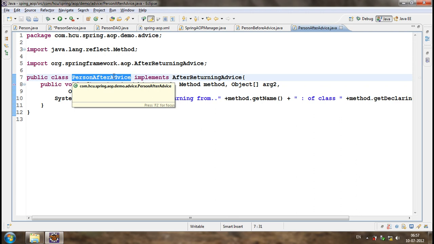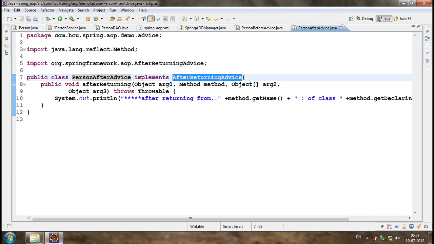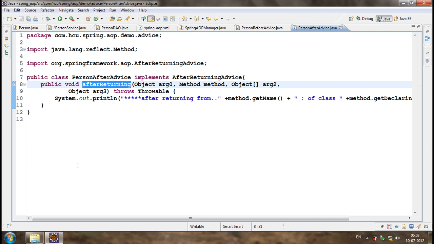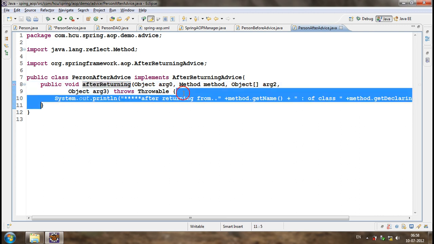To use that, just write an advice class which implements after returning advice and override the method afterReturning. We can write any cross-cutting logic, transaction management or logging or any logic, in this afterReturning method.